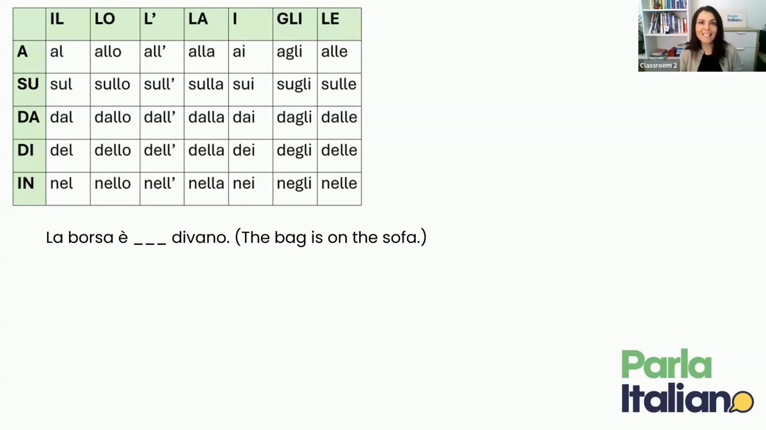But now let's have a look at a second example. La borsa è divano. The bag is on the sofa. So as you can see here, the preposition you're looking for is on. So on is su. And then you have divano, il. So it is su plus il, sul. La borsa è sul divano. So this is how to apply the rule.